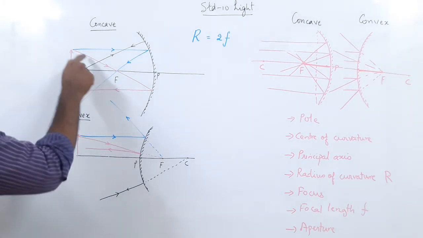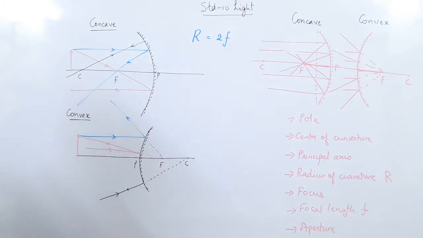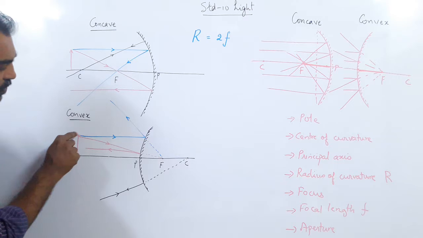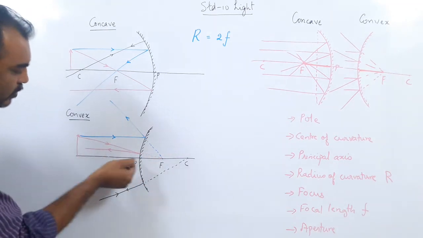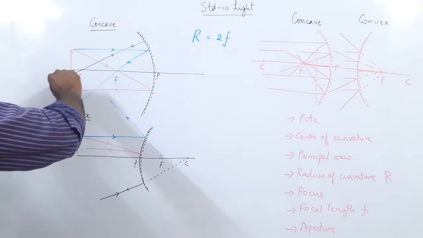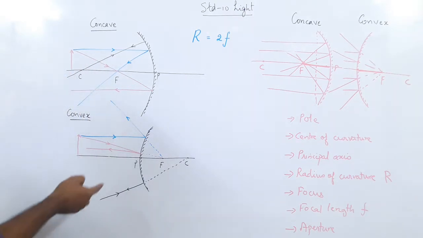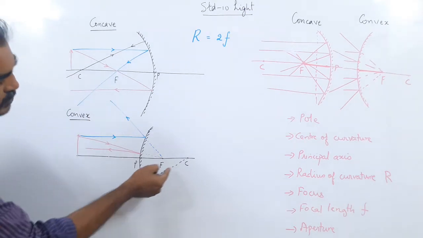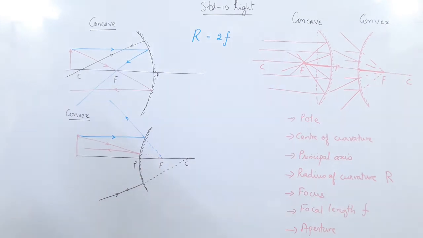A ray of light passing through the focus after reflection becomes parallel to the principal axis. Here, the ray of light which appears to pass through the focus after reflection becomes parallel to the principal axis. Rule number 3. A ray of light passing through the center of curvature will go back the same path. Here, the ray of light which appears to pass through the center of curvature will go back the same path.